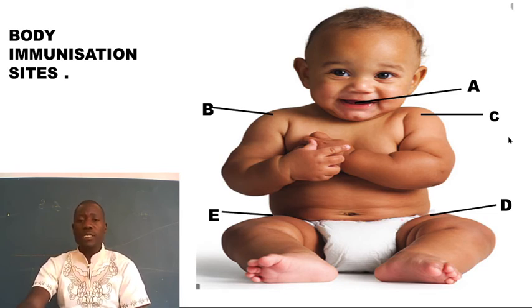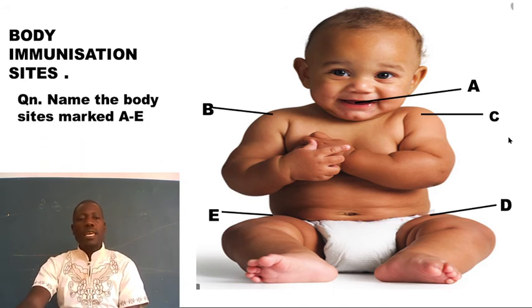Why do they put in those 5 places? The doctors always look for some good muscles where the vaccines can be put. Vaccines are not just put anywhere, but they look for the muscles which have numerous blood capillaries that will transport this medicine or the vaccine all over the body. That's why they look for those muscles.